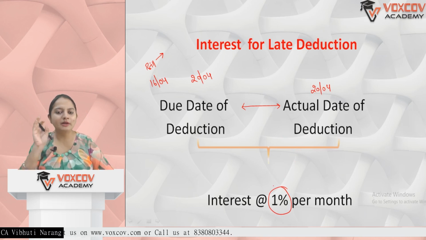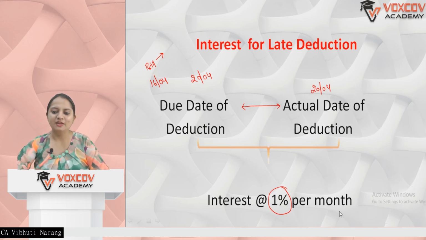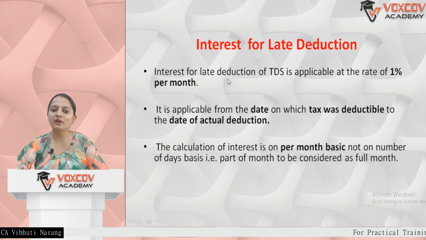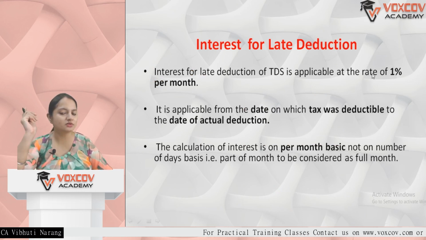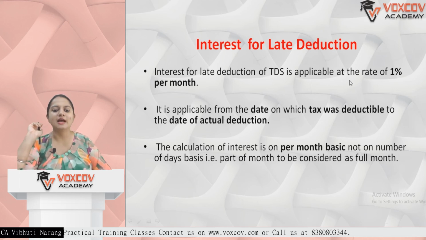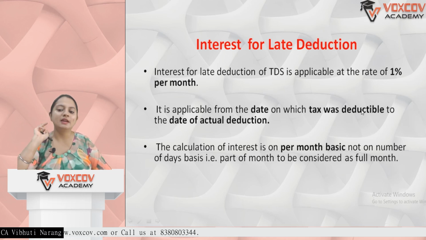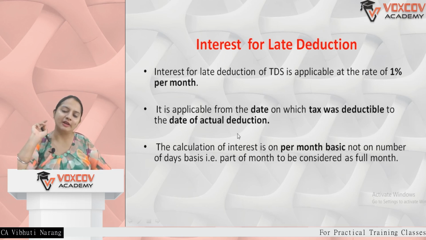Now part of a month, or number of days, is also considered to be 1 month. We'll understand this section. Interest for late deduction of TDS is applicable at the rate of 1% per month. This is not per annum; you will not consider it as 12%. It is applicable from the date on which TDS was deductible, meaning the actual due date of deduction where the liability arose, to the date of actual deduction where you have actually deducted.